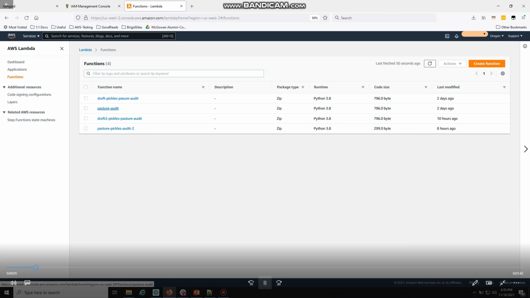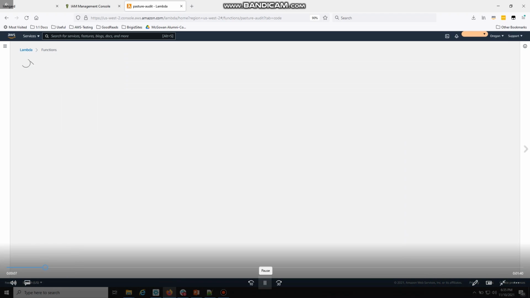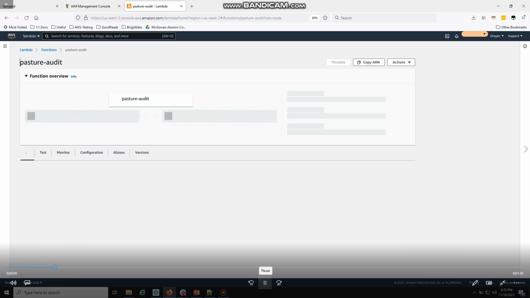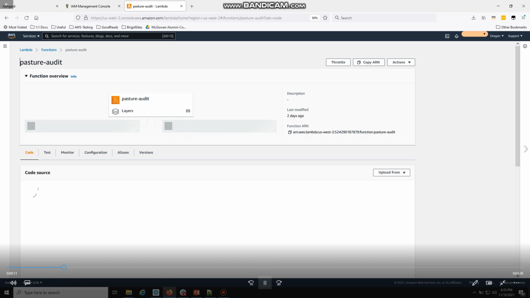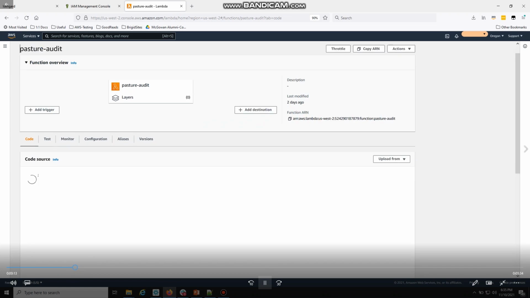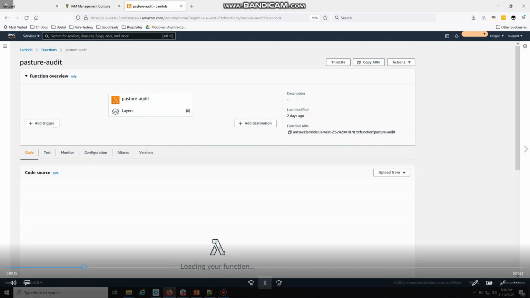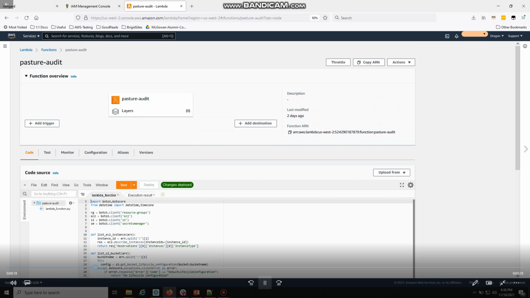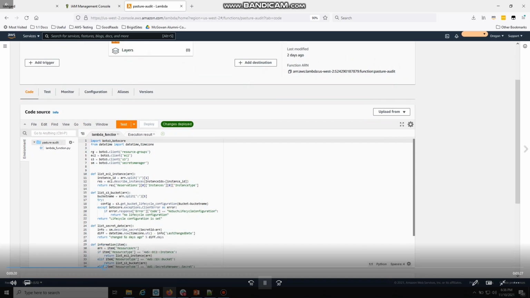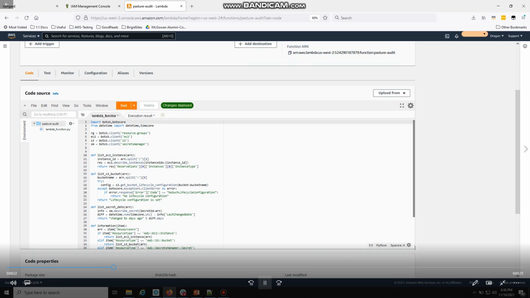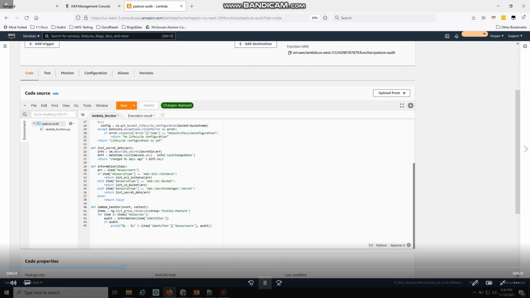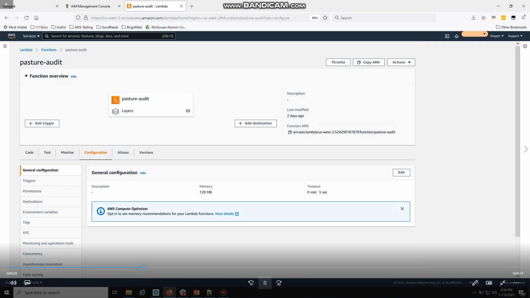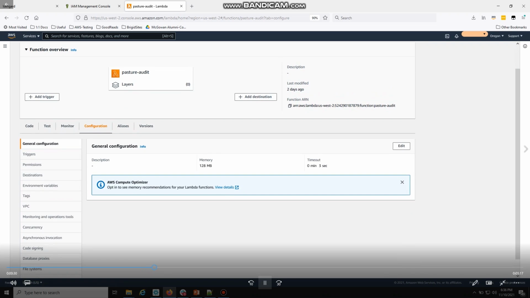In this demo, I am currently in the Lambda console, and I'm actually in the US West 2 region, West Coast, Best Coast here. And so I have this Lambda function called pasture audit. This is the function that Pickles uses to audit his pasture. He grabs some instances and their instance type, lifecycle configuration for S3 buckets, secrets in Secrets Manager, and it's all managed through a resource group.